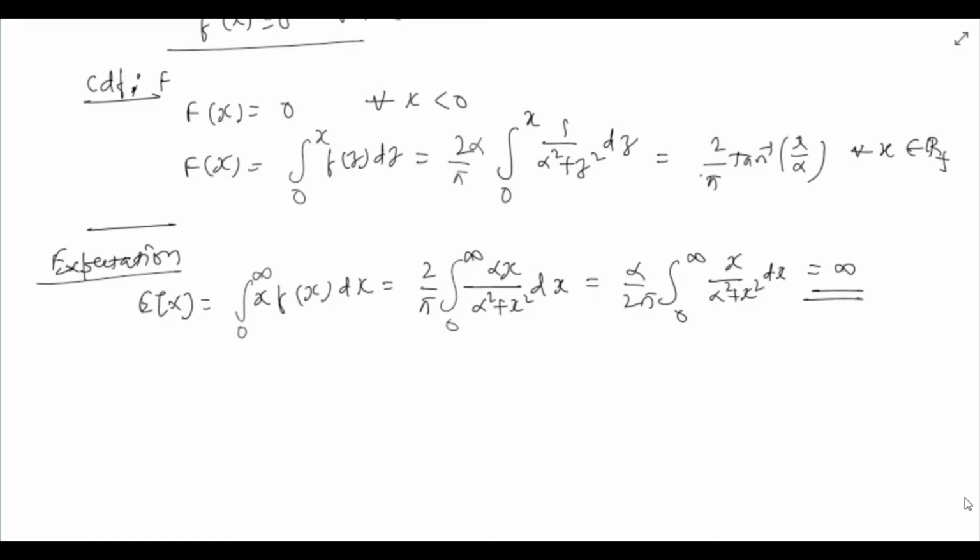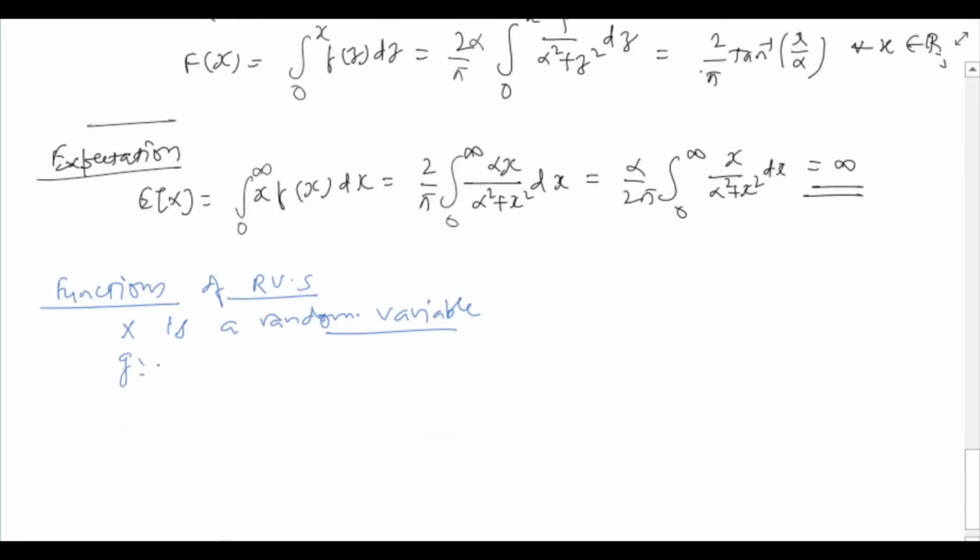Having seen the expectation of a random variable, we will now turn to functions of random variables and we'll see how their expectations could be computed. So, next we see functions of random variables. Suppose x is a random variable and g is a mapping from R to R. Then g(x) may or may not be a random variable.